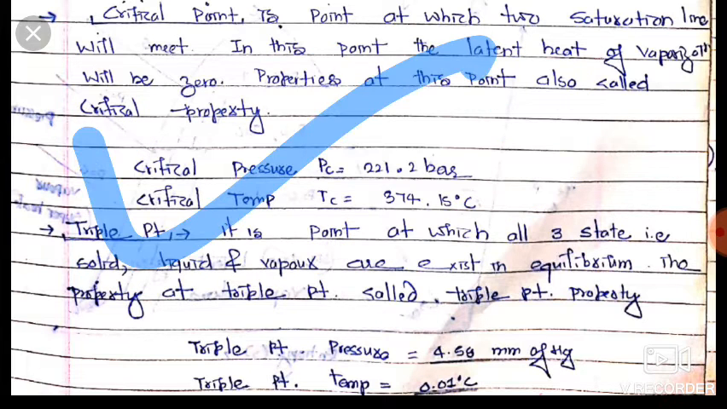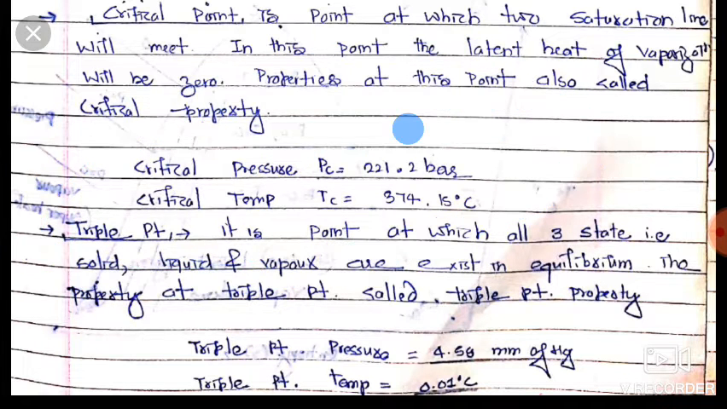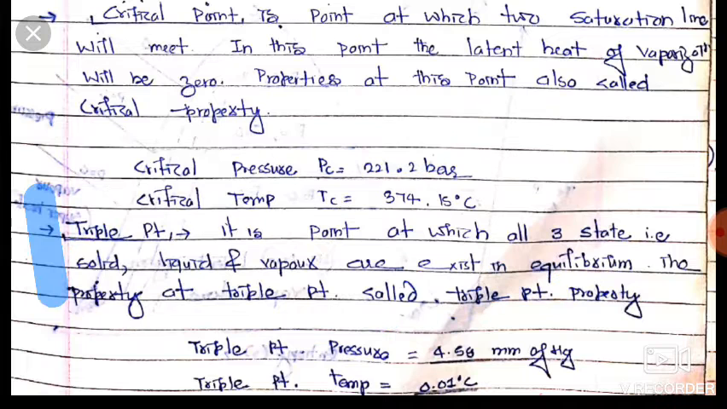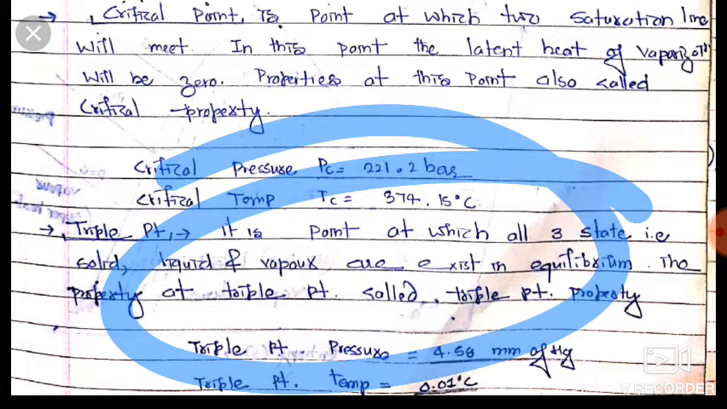Okay friends, and what is the triple point? It is the point at which all three states, for example solid, liquid and vapor, exist. If all three states exist at any point, then it is called the triple point, and these three phases are in equilibrium. Okay friends, here equilibrium is a must.